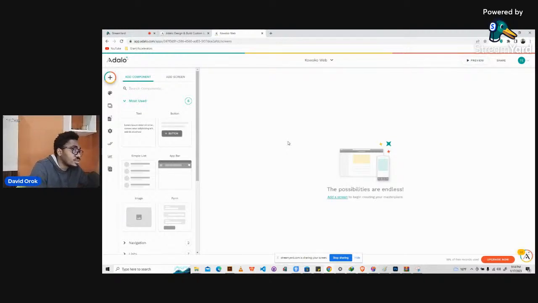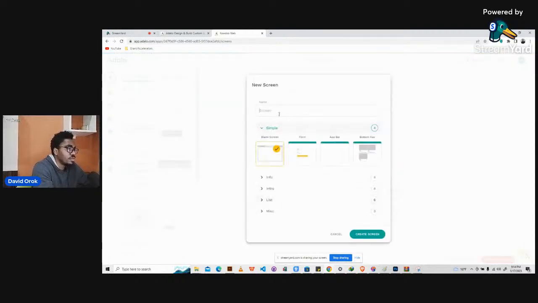So now we're going to go ahead and add a screen. It says the possibilities are endless, right? Add a screen to begin creating your masterpiece. So now what do we do? How do we go ahead and start this? How we're going to start is quite simple. Let's click on add screen. When we click on add screen, it tells us to name the screen. So we're going to call this the home screen, right?